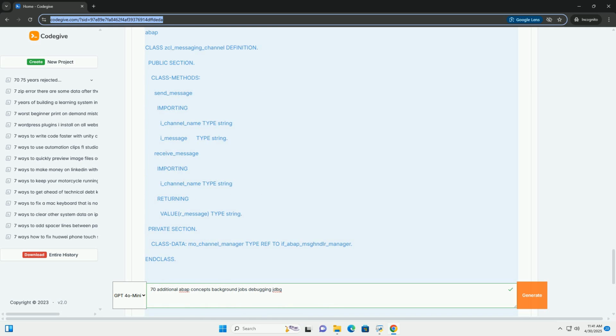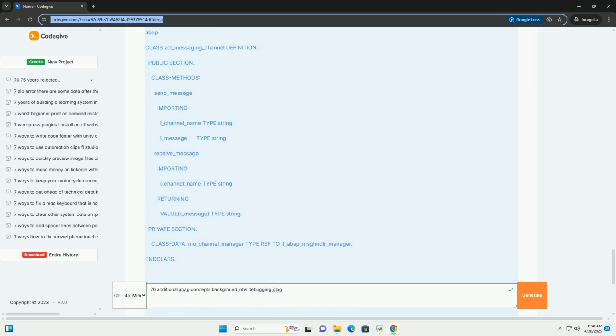Step through the select statement to see if the data is being retrieved correctly. In the loop, inspect the field symbol fs_record to see the values of each field in the record. Use the display structure button in the debugger to examine the record's fields.